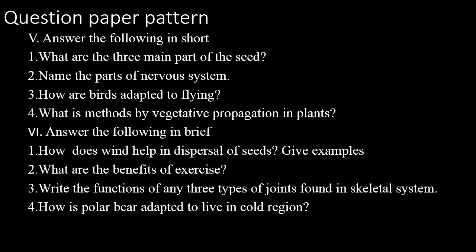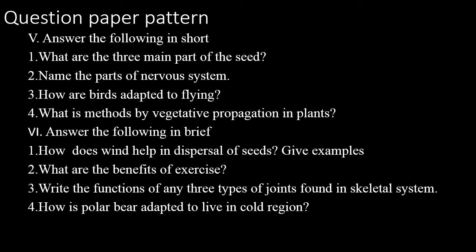First question, what are the 3 main parts of the seed, children? The 3 main parts of the seed are seed coat, embryo and endosperm. Second question, name the parts of the nervous system. The parts of the nervous system are brain, spinal cord and nerves.